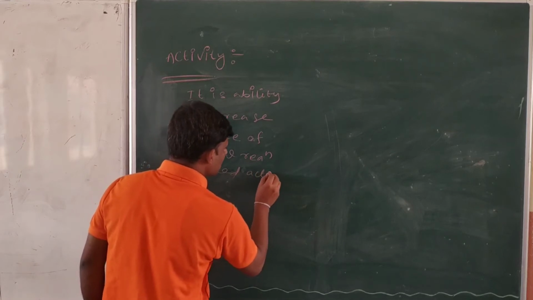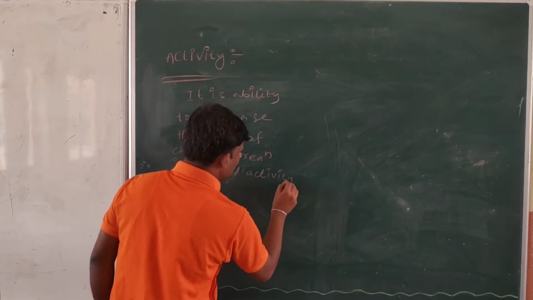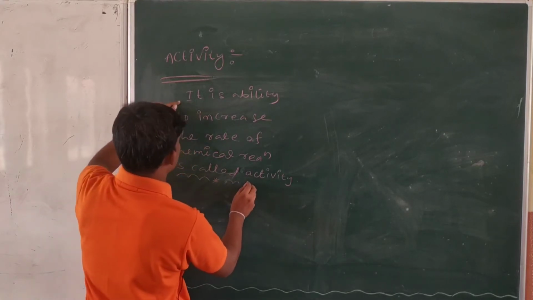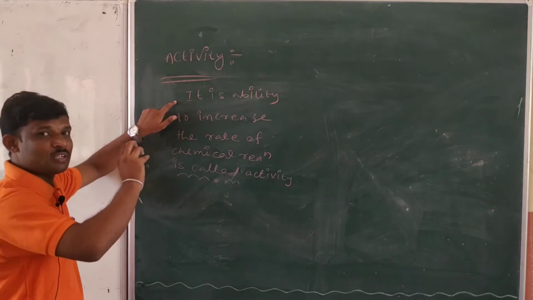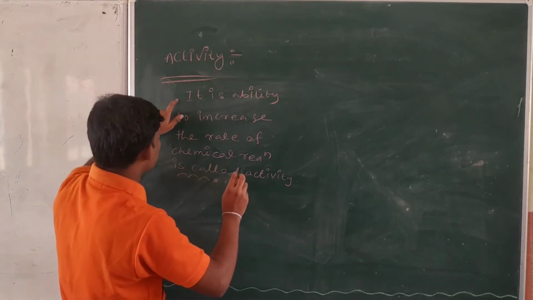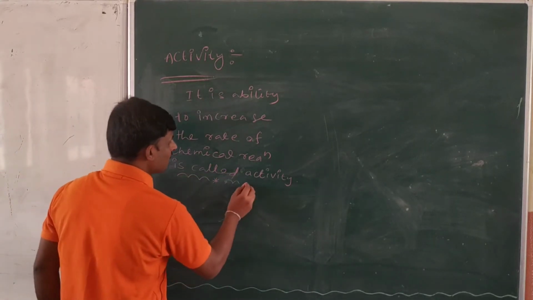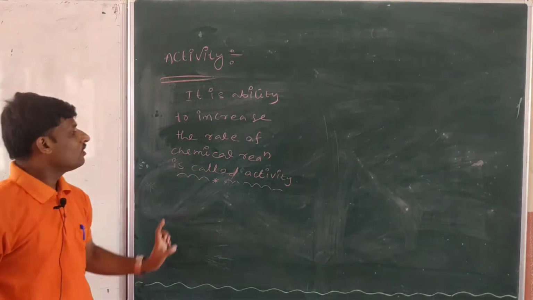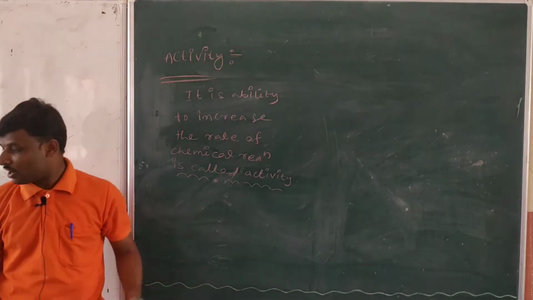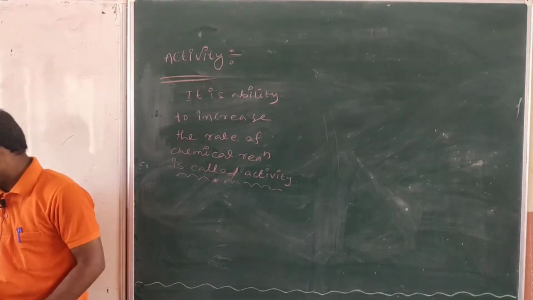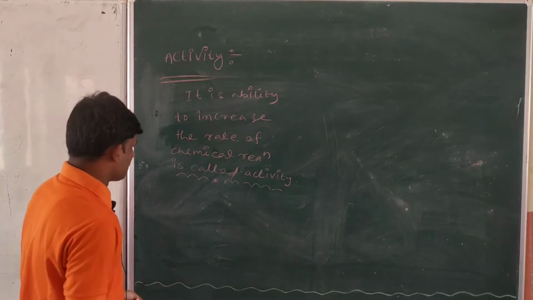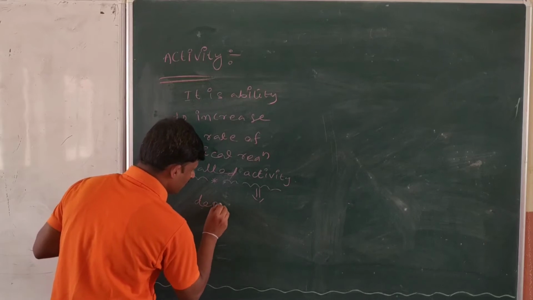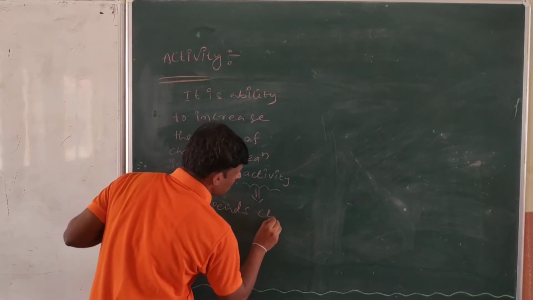Activity is nothing but the ability of the catalyst to increase the rate of reaction. The rate of reaction is increasing by the catalyst. So that's why I am telling you, activity is the ability to increase the rate of chemical reaction. This is called activity. Generally, the activity of a catalyst depends on chemical adsorption.